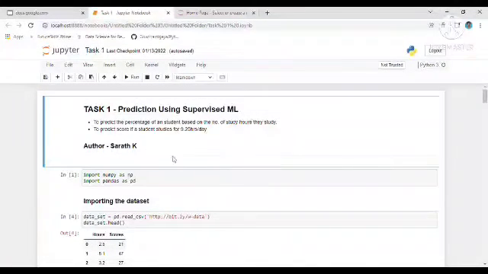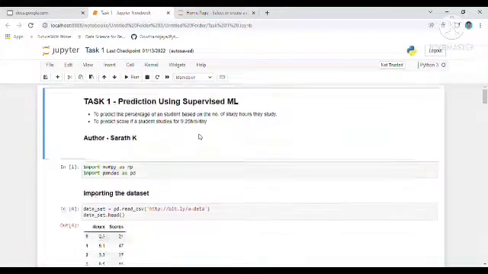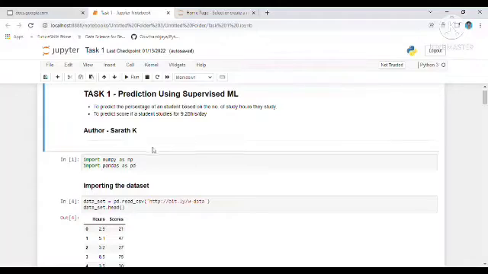I am here to discuss the task by GRIP, The Sparks Foundation. So here we are discussing the first task. The first task was prediction using supervised machine learning. Here we are predicting the percentage of marks by the number of hours studied.